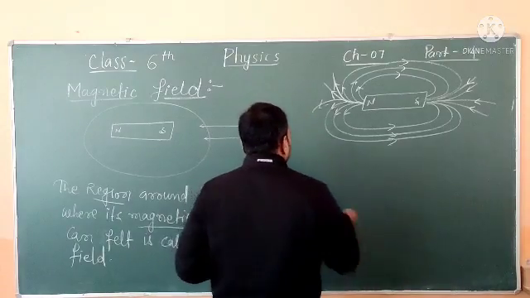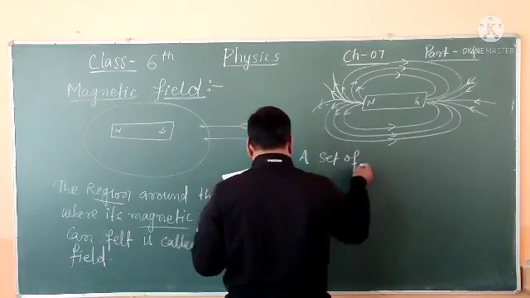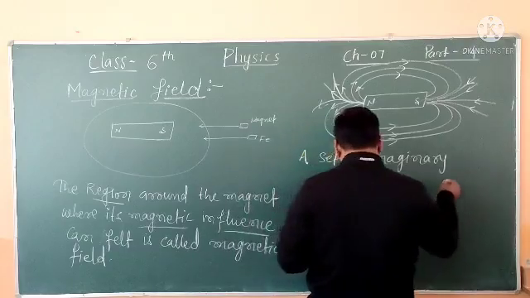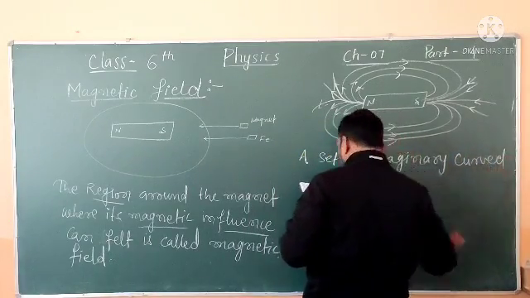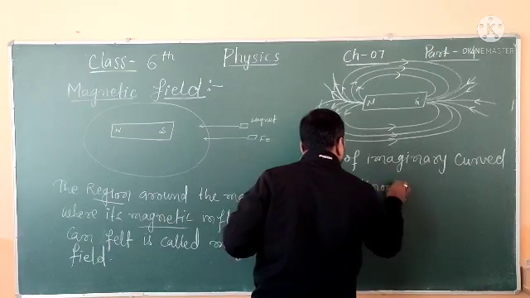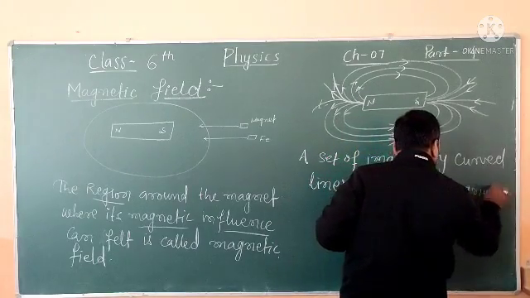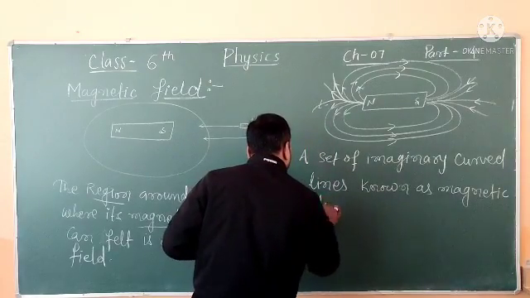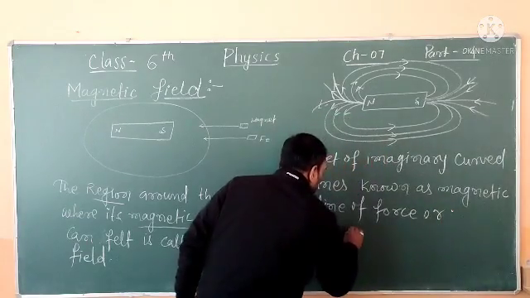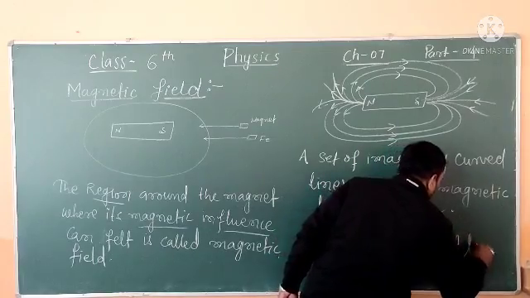So it should be written: a set of imaginary curved lines known as lines of force or magnetic field lines.